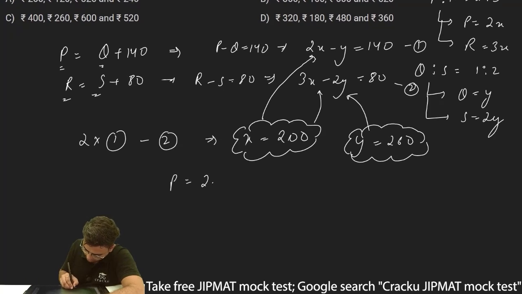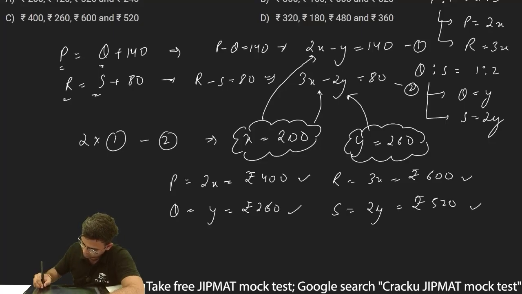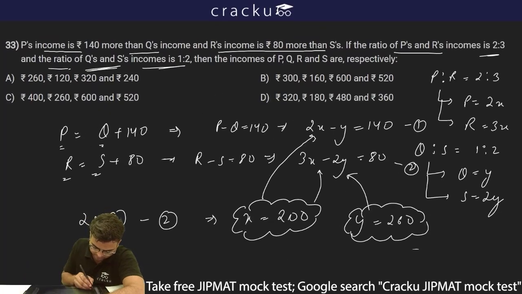Thus I can write the incomes of P, Q, R and S. P is 2x, so this will be equal to rupees 400. Q is y, which is equal to rupees 260. R is 3x, so this is equal to rupees 600. And S is 2y, which is equal to rupees 520. So P, Q, R and S are 400, 260, 600 and 520, and thus option C is the correct answer.